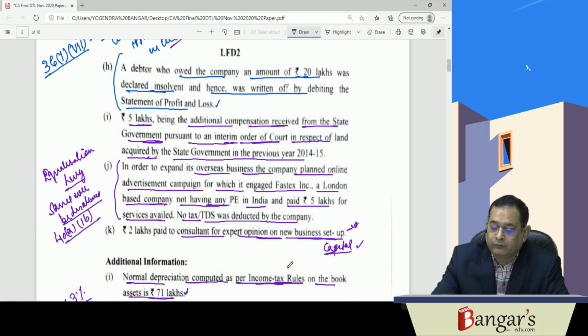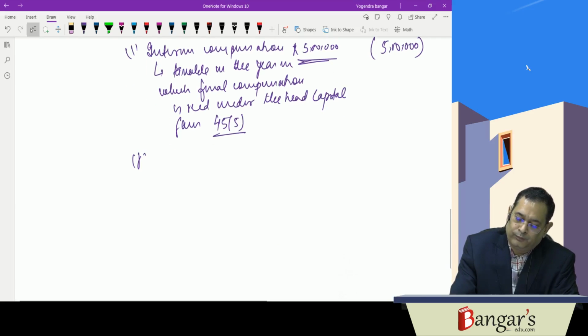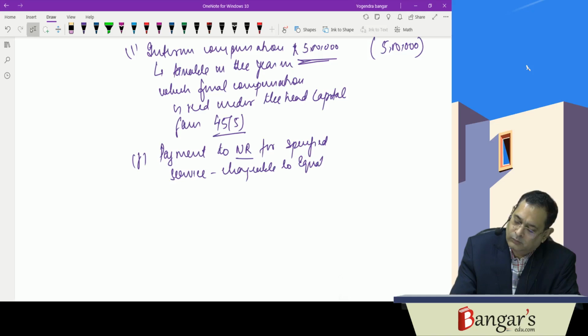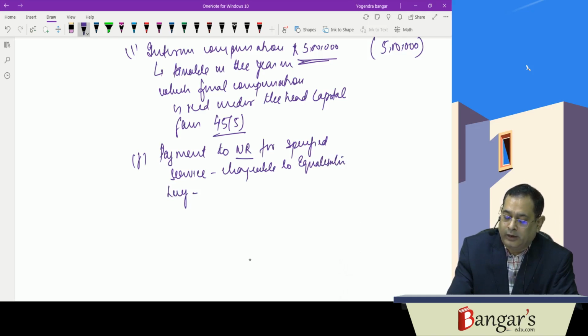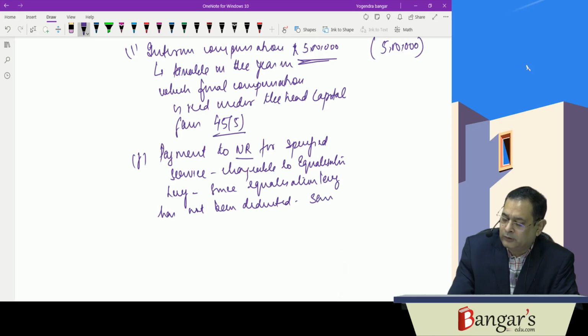Okay, next is payment to NR for specified service which is chargeable to equalization levy, as he is not having a PE in India, equalization levy is there, and since equalization levy has not been deducted, the same will be disallowed.